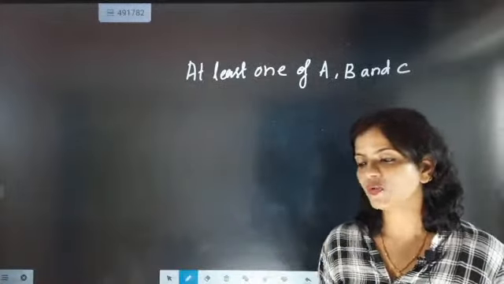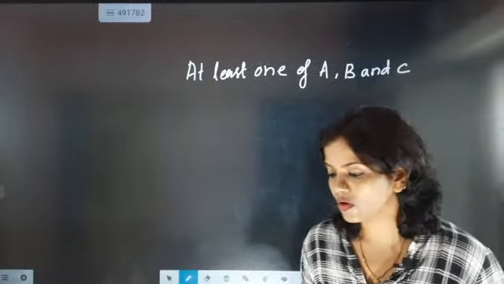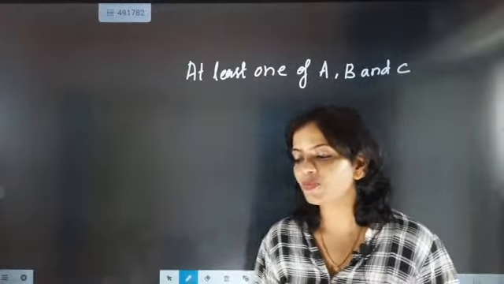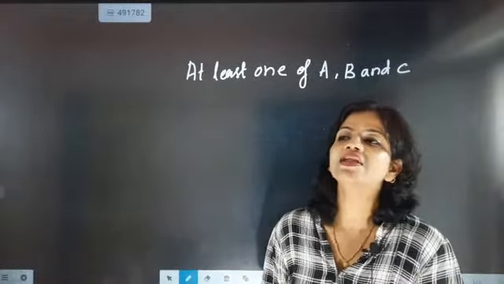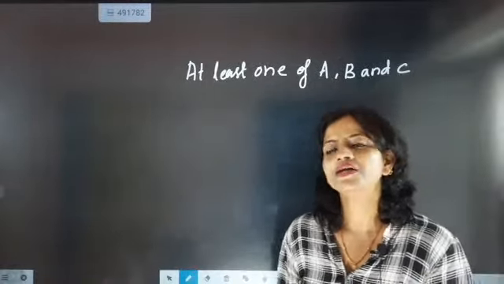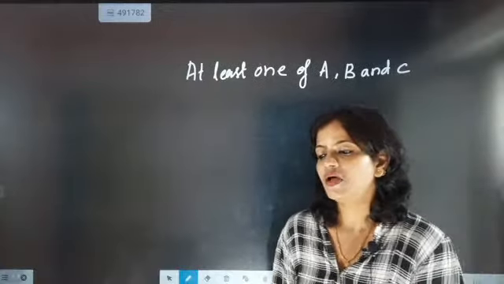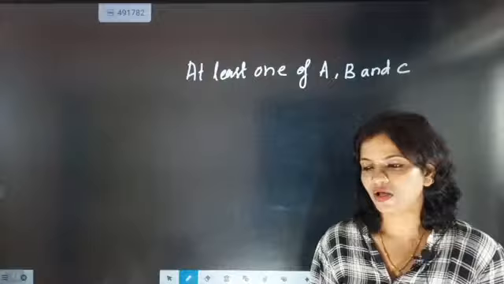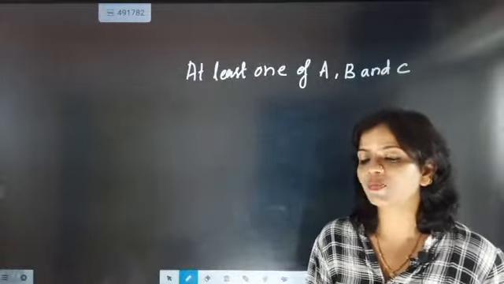It is a probabilistic approach where we talk about at least one, and with that at least one we can go up to all.